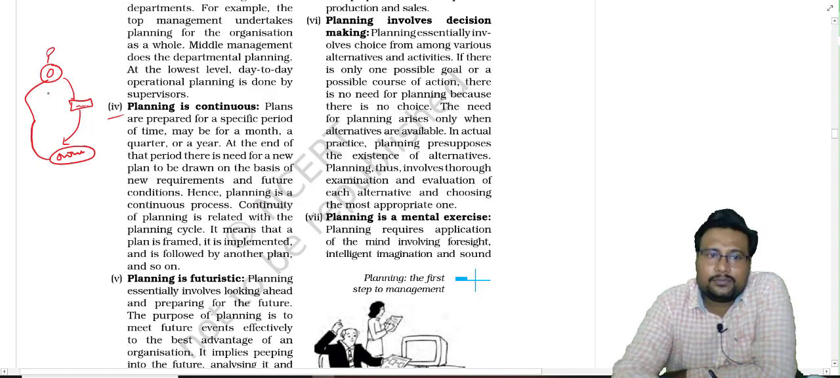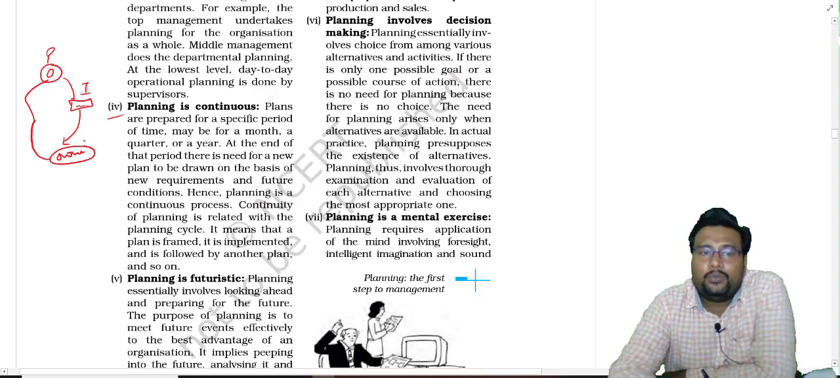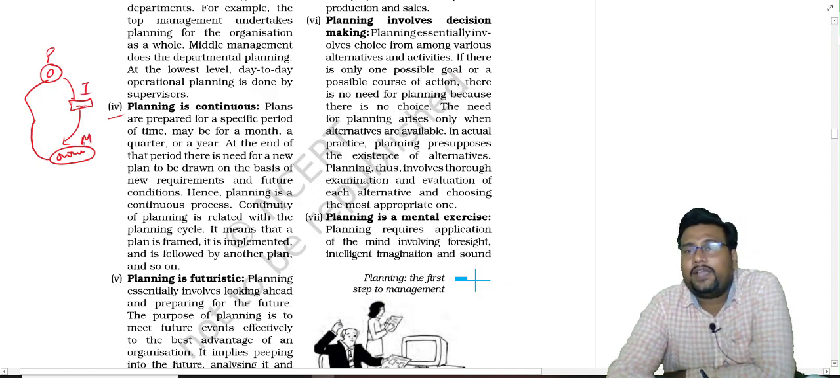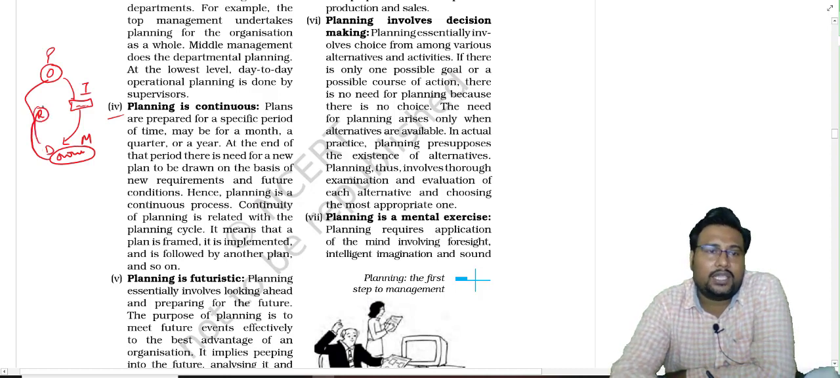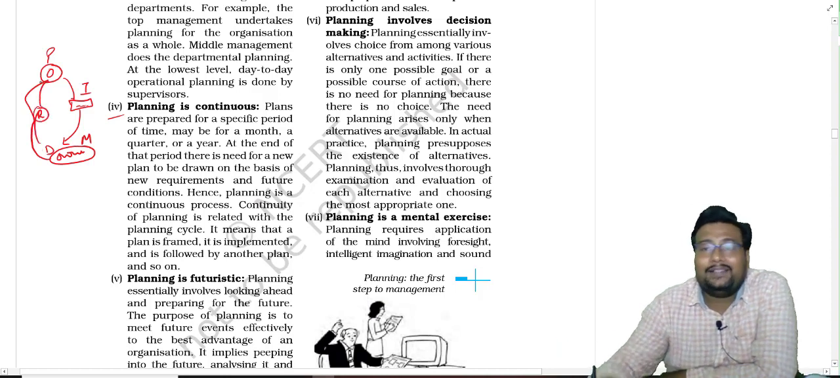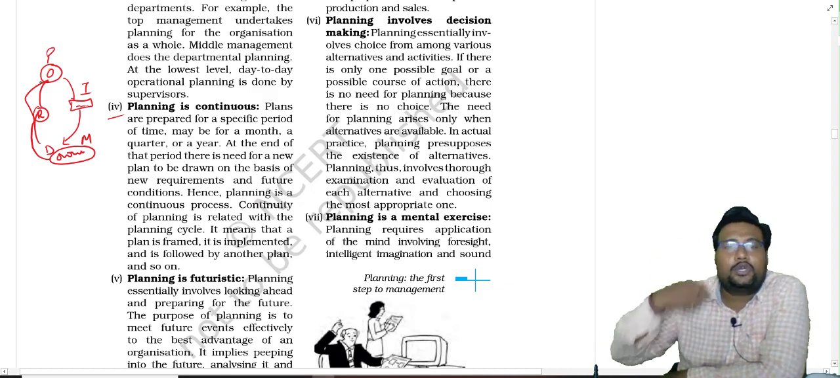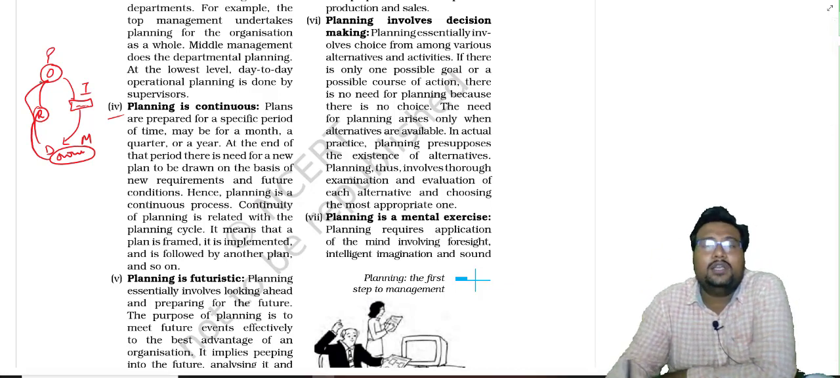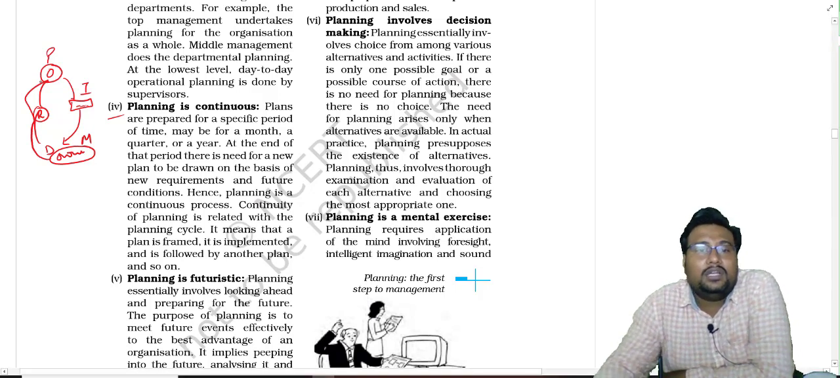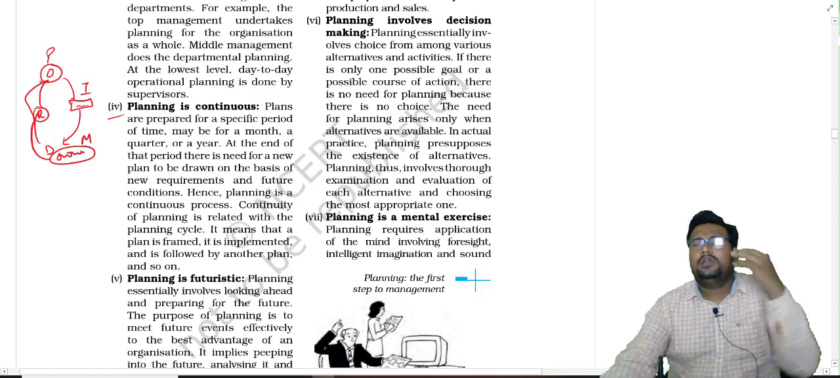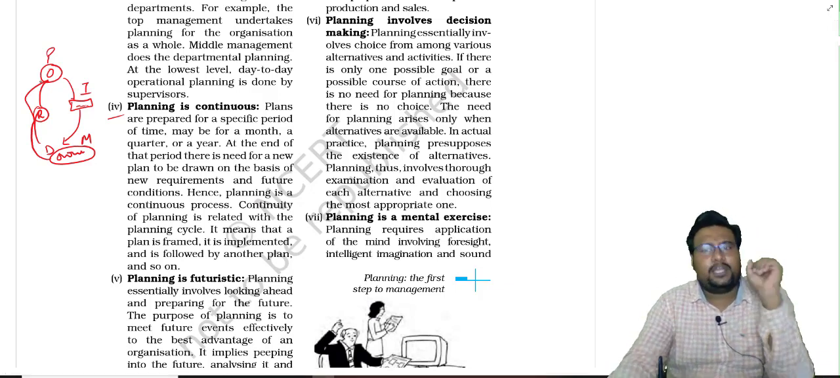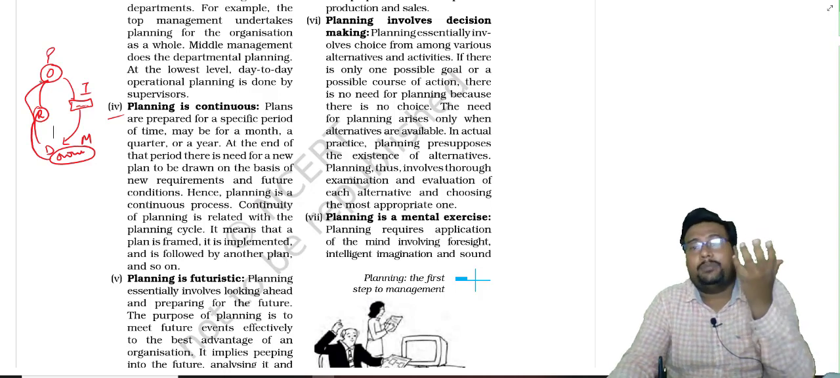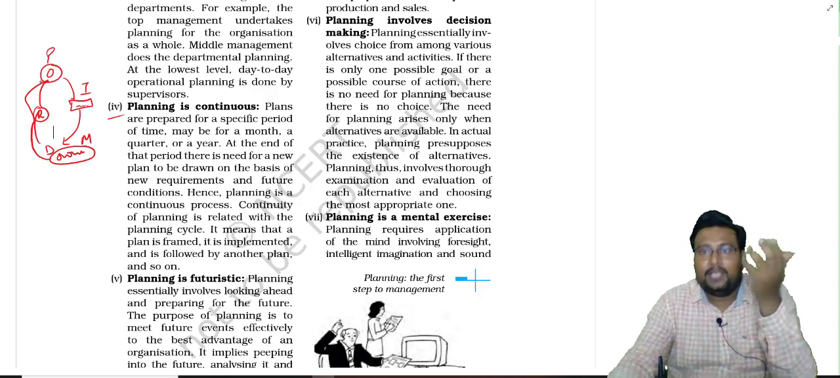Suppose we make the plan, we implement the plan, we measure the plan, and when we find out that any deviations are there, to remove those deviations we again make a new plan, and that cycle will always rotate. Because of this we can say that planning is a continuous function. Planning is done for a specific period basis. Like you can understand with a proper example, our budget, the government budget.